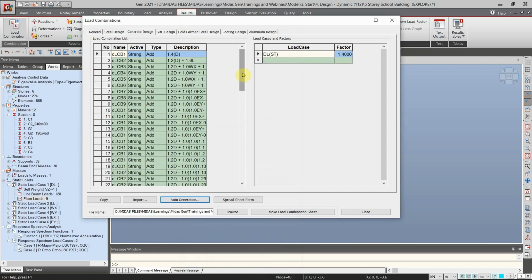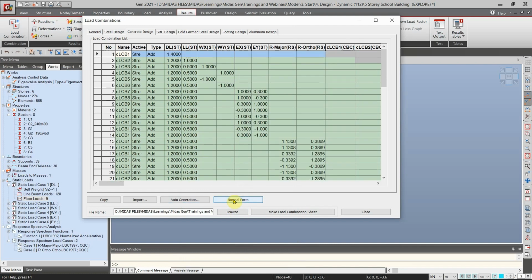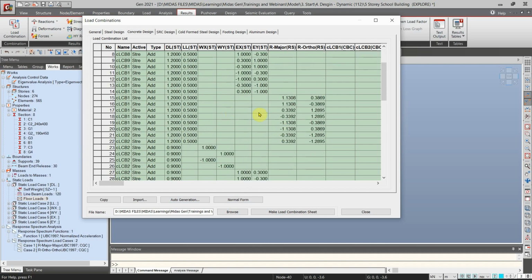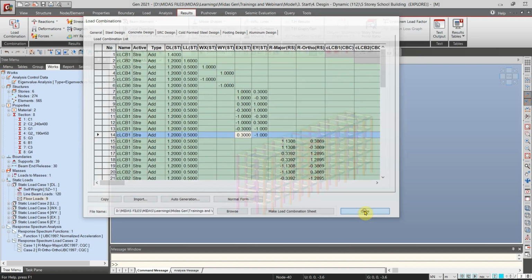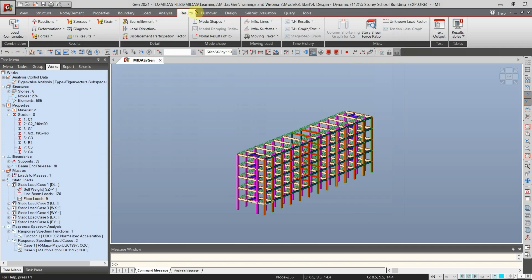So these are the load combinations generated. So we can verify it here. We can click the spreadsheet form. So as you can see, we have applied the live load reduction to all live load a while ago. So you can see the 0.5 here. And the 100 and the 30 for orthogonal effect, we can see it here also. And we can modify it by just double clicking and then changing the values. So okay, after defining the load combination, we can now close this tab, and then we can now proceed with the design.